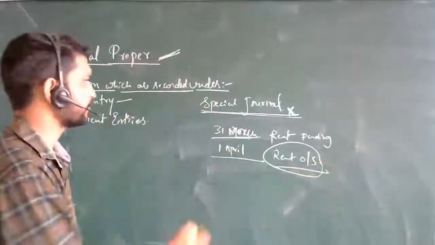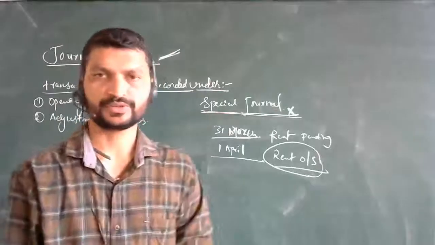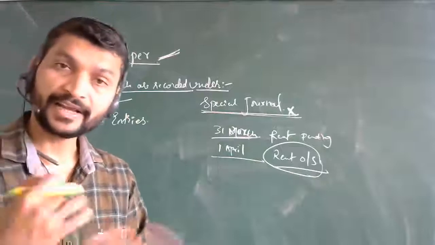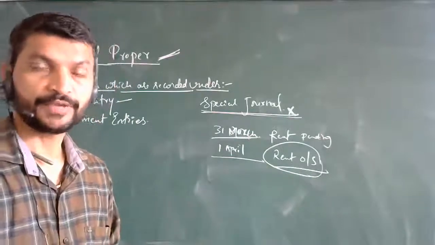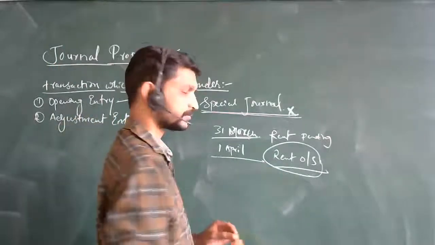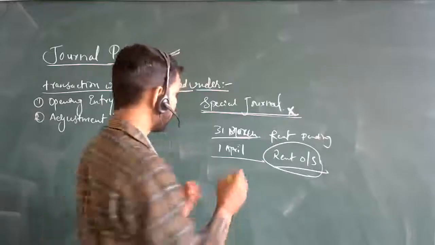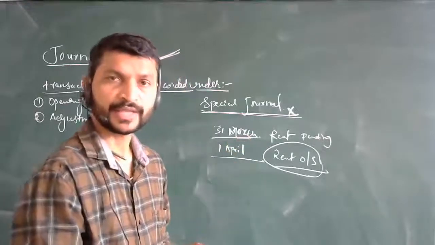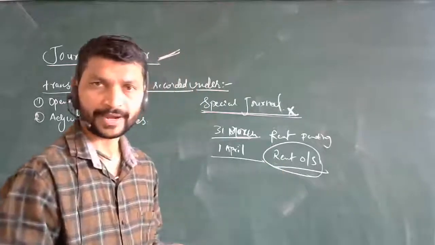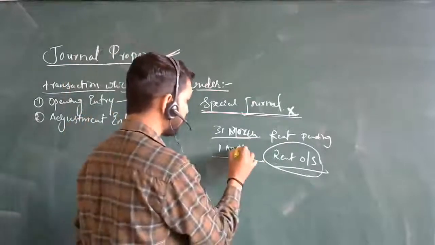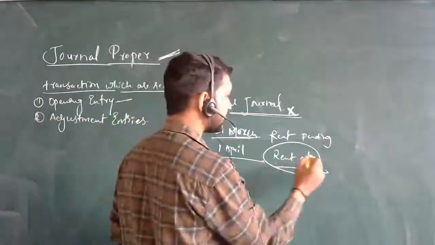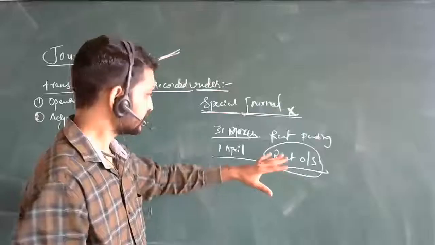So these transactions we are not showing in special journals. This kind of entries we are not showing in special journals. For transactions where adjustments like this are there, say the financial year ends on 31st March, and you have not paid the rent of the building you occupy, then in the next financial year, if it is pending, you will show it here as rent outstanding.